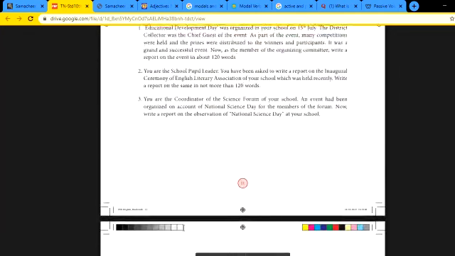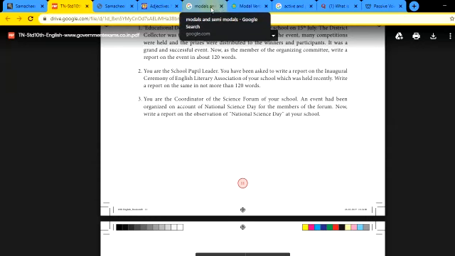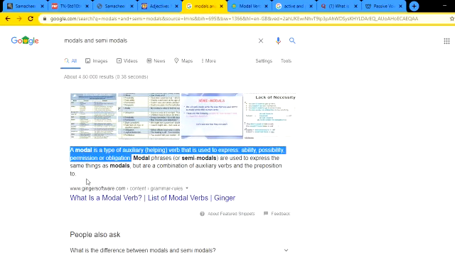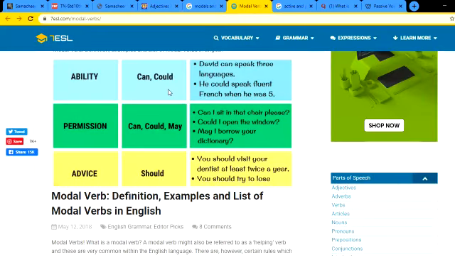Okay, now moving on to modals. What are modals? A modal is a type of auxiliary helping word that is used to express ability, possibility, permission or obligation. What are modal verbs? Can, could, may, should, dare to, ought to. All these are modal words, semi-modals and modals. We can see some examples.